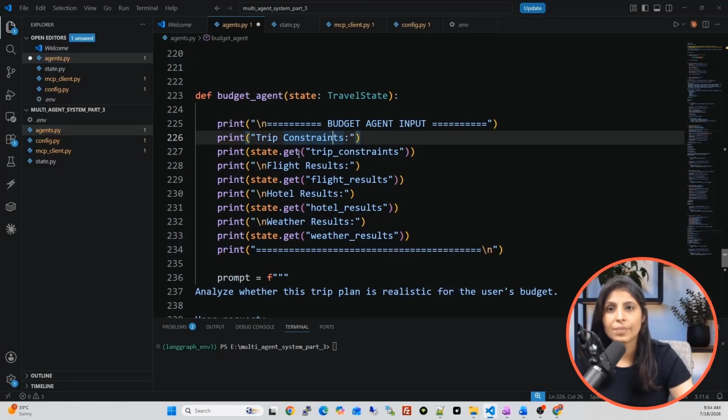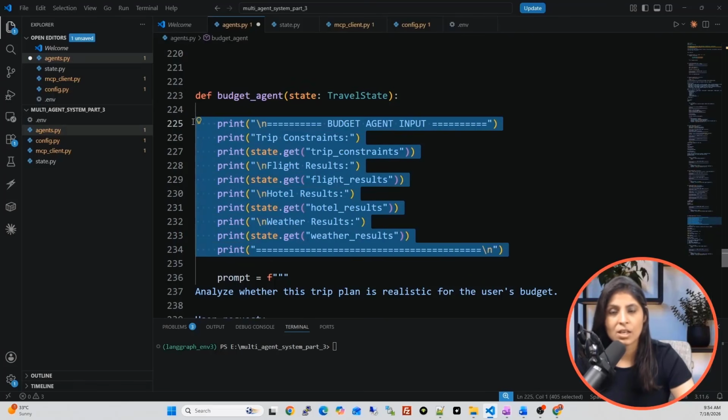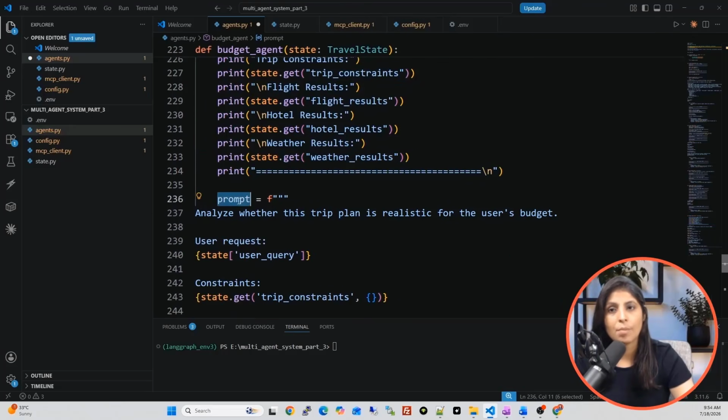So that's why it is getting the trip constraints from a state. It is also getting the flight agent output from state. It is also fetching the output of hotel agent, and it is also fetching the output of weather agent. So these are the different things it needed, and it took it from a state. Then we are preparing a prompt, because we will use LLM for this task. So we will prepare the prompt for LLM so that LLM can work as a budget agent.